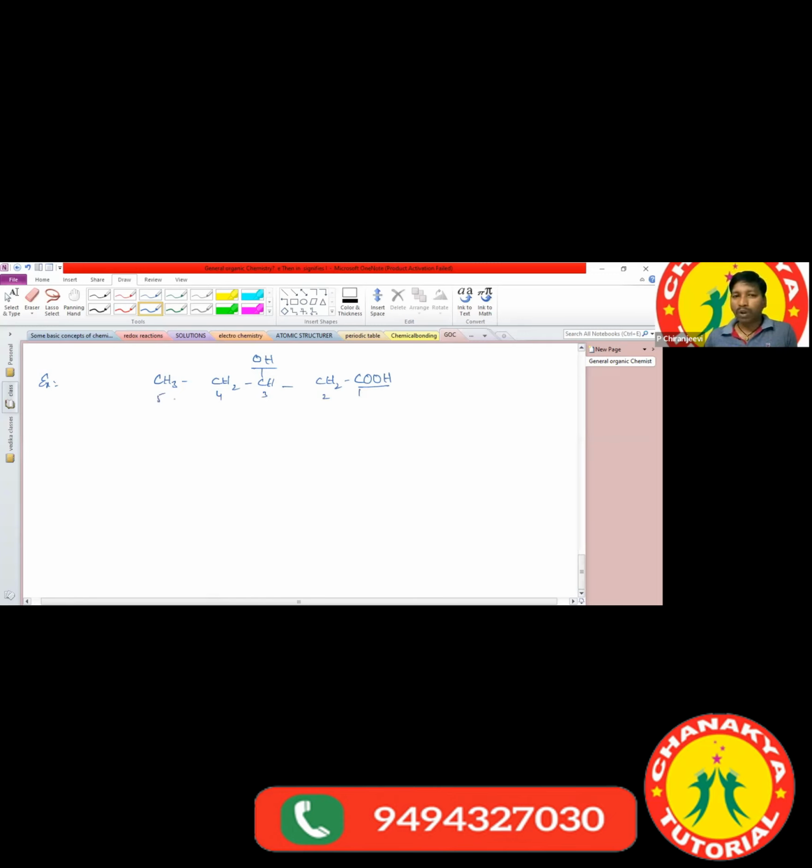In the root word, how many carbon atoms are there? 5 carbon atoms. In the parent chain also 5 are there.